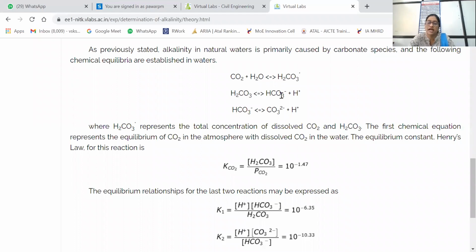When it dissociates, it gives HCO3 minus plus H plus, and further dissociation of HCO3 minus gives CO3 2 minus and H plus ions. H2CO3 represents the total concentration of dissolved carbon dioxide and H2CO3, and the first equation represents the equilibrium of CO2 in the atmosphere with dissolved CO2 in the water.